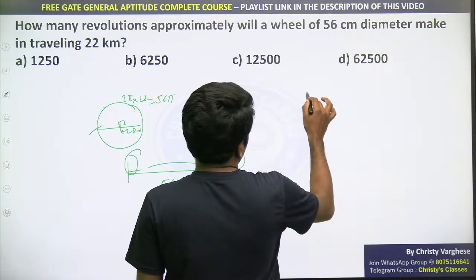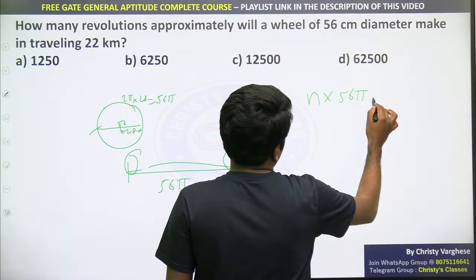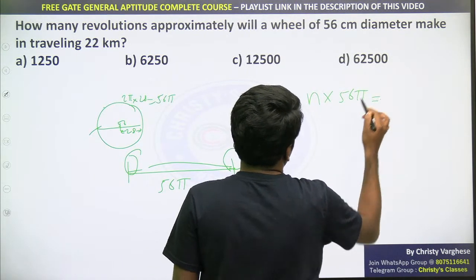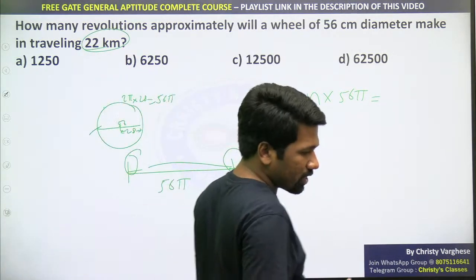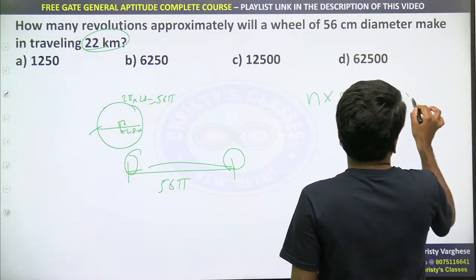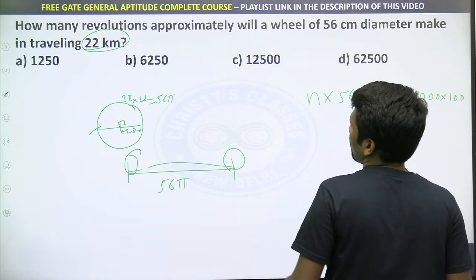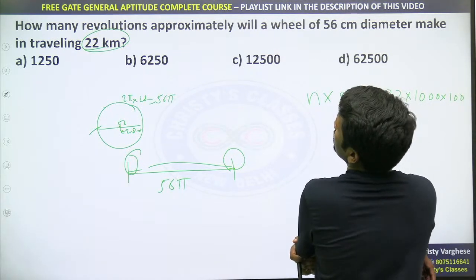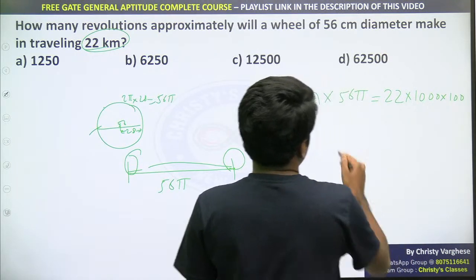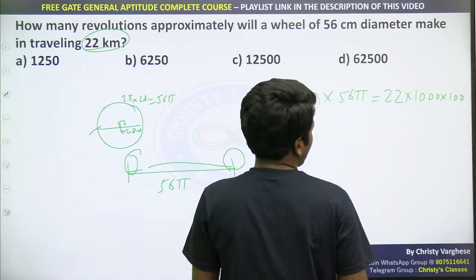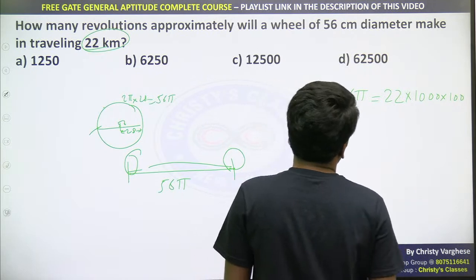We don't know how many revolutions, so if n is the number of revolutions, n into 56 pi is the total distance covered by all revolutions. That should be equal to this 22 kilometer, na? Because total distance traveled is 22 kilometer. 22 kilometer is 22 into 1000 meter, and every meter is 100 centimeter. Finally, we need it in, sorry, this is already in centimeter, na? This is in centimeter, so we will convert this also in centimeter. Otherwise, you need to convert this into meter or kilometer. Whichever way you want, you can do it.